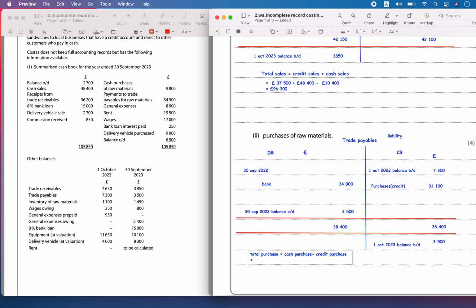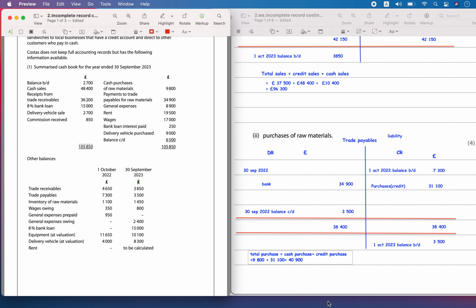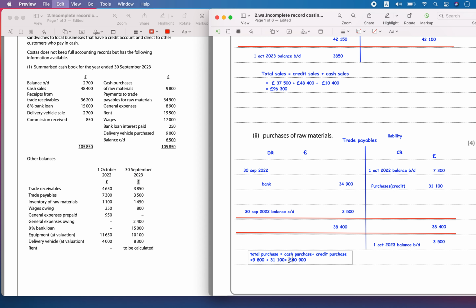So we know cash purchases were around 9,800 plus credit purchases came up to 31,100. So let's add these two values. That is equal to 40,900. So 40,900 is going to be the total purchases that was paid for the business, for purchasing the raw material.